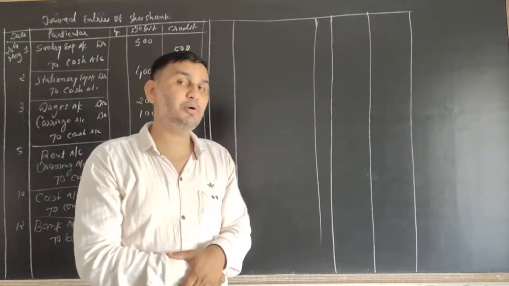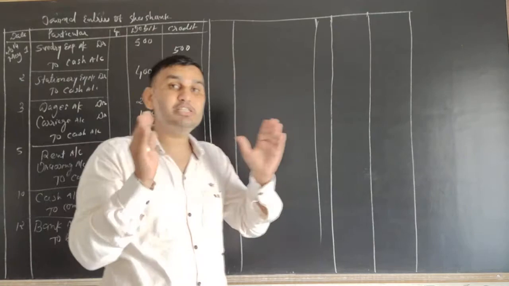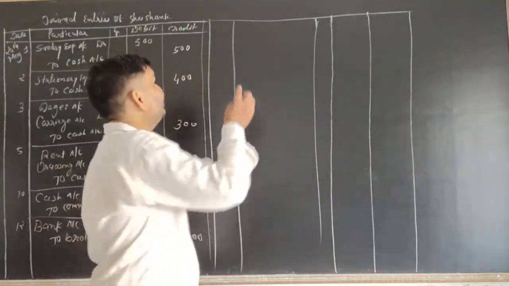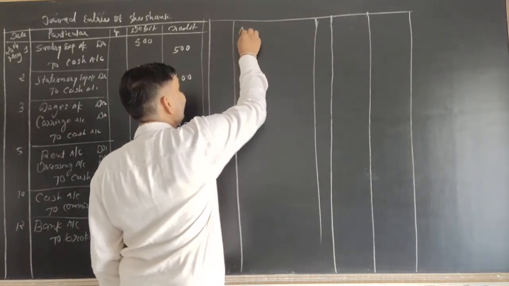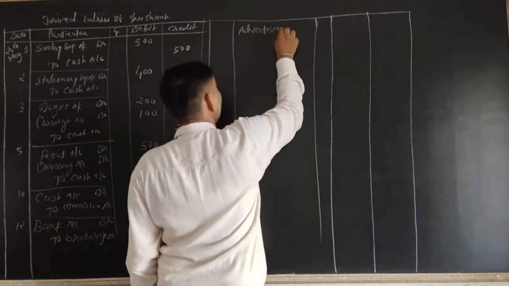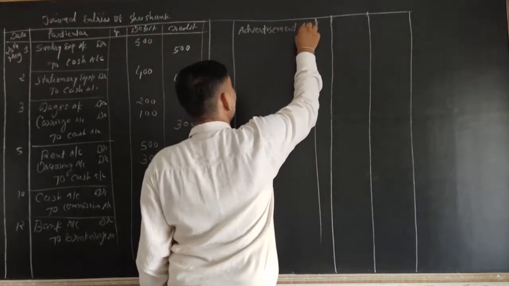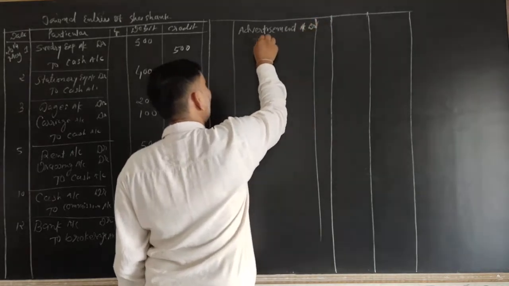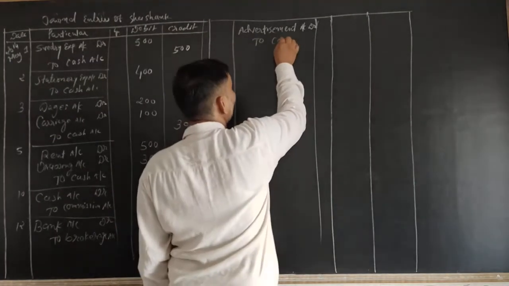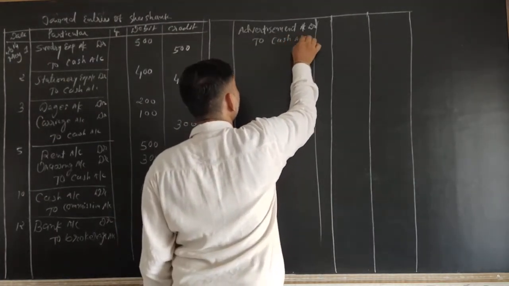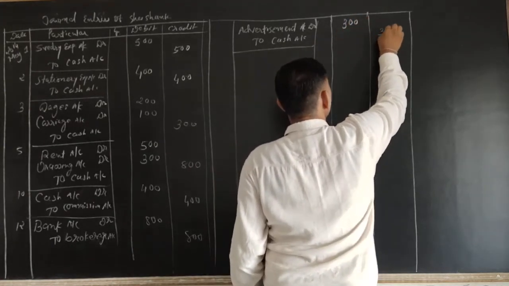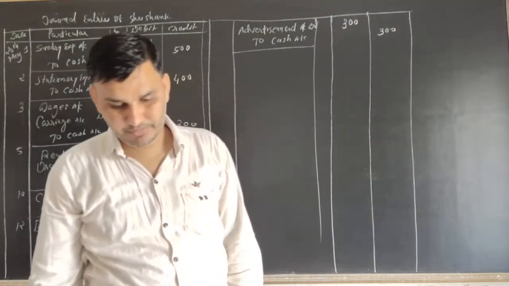We gave the advertisement in a newspaper. Please consider it an advertisement expense of the business, so under the head of advertisement expense we consider this expense, so advertisement account is debited to cash. Cash goes out, then cash account is credited. 300 rupees is the advertisement. Now the next one is